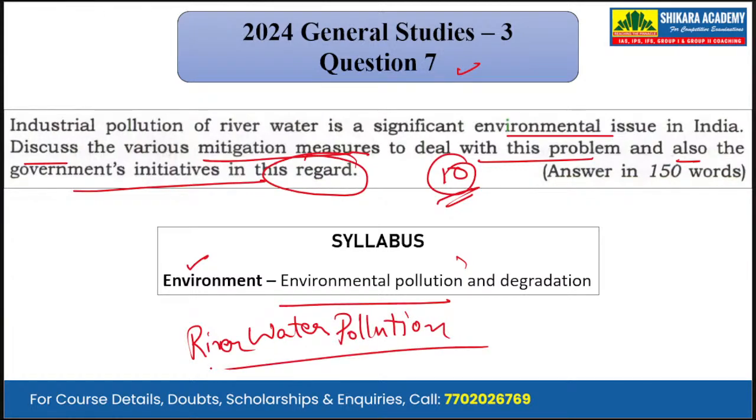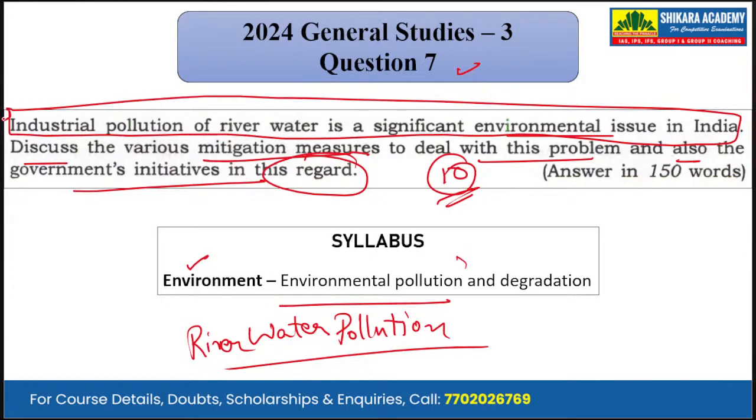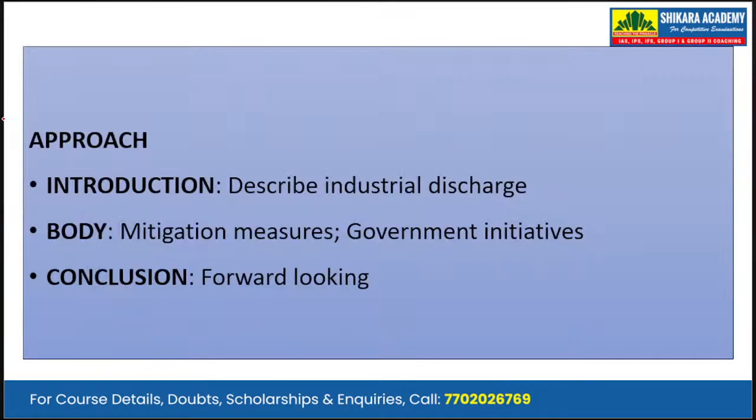Now, in this question, we have two parts. First is the introductory statement. Till here, this is the introductory statement. It is not asking anything. And we have to deal with the introductory statement in the introduction itself, in the introduction of the answer. Then the question has two parts. Firstly, it is asking about the various mitigation measures and the government's initiatives.